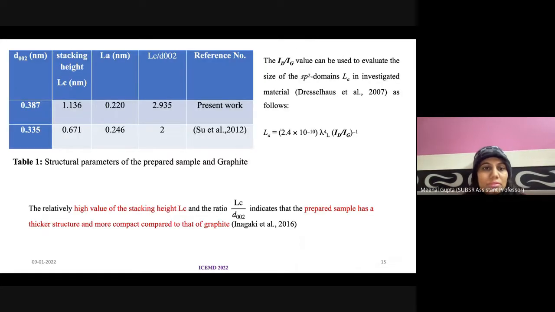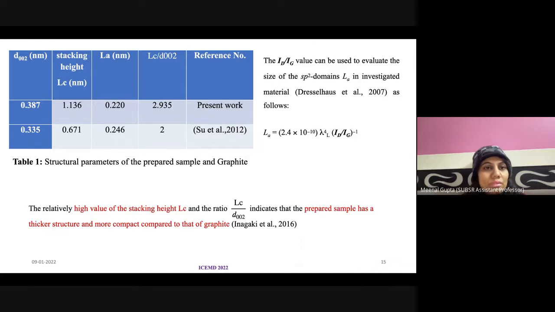These are the different structural parameters which we have calculated using this XRD technique. So we have found that the stacking height for our material is quite higher than the reported value for the pure graphitic material.